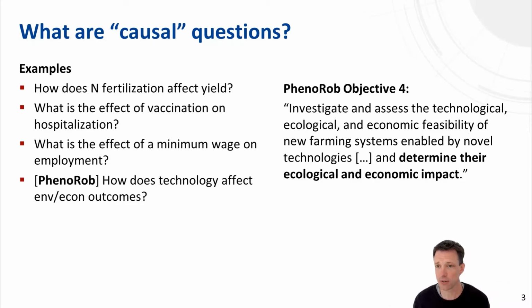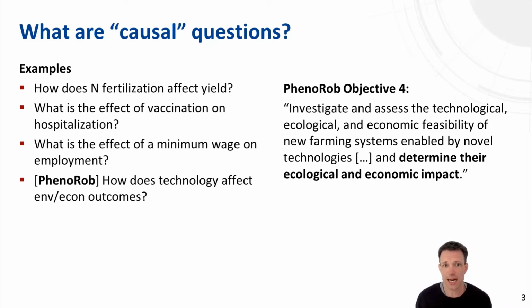And the relevant part here is: determine their ecological and economic impact. So this latter part really is a causal question. Expressed simply, the causal question is, how does technology affect environmental or economic outcomes? So causal questions are core to achieving the objectives posed in PhenoRob.